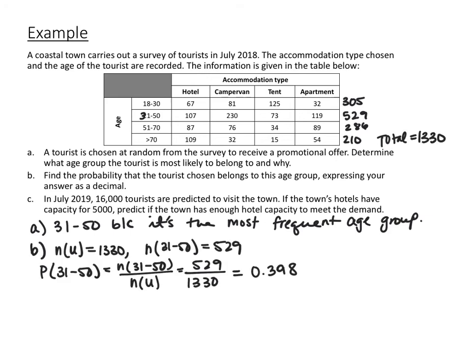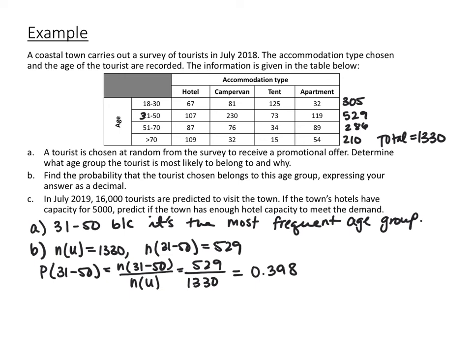So for probability, I totaled up how many total responses there were. I added up all these age group frequencies, and I had a total of 1,330 responses. So then for the probability of 31 to 50, there were 529 31 to 50-year-olds out of 1,330 total respondents. So the probability that someone fell in the 31 to 50 age group was 0.398, or 39.8%.